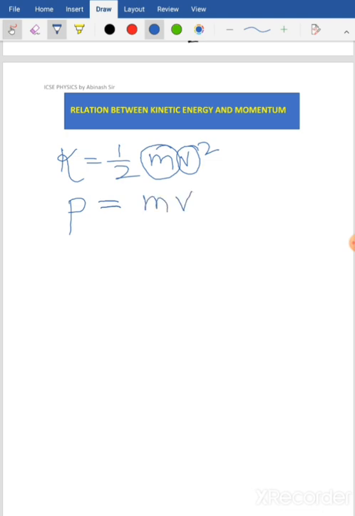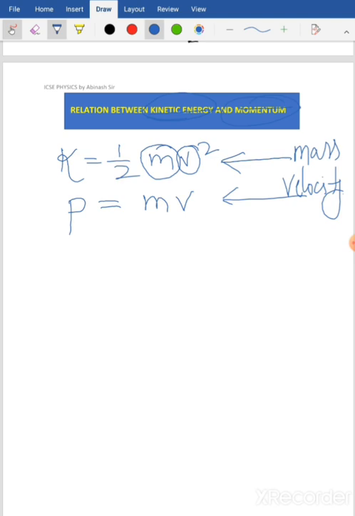Now why are we trying to relate them here? You saw that kinetic energy is equal to half mv square, so you are using mass and velocity. Similarly, your momentum is again given by the product of mass and velocity. So in both cases you are getting the product of mass and velocity. How can you relate these two? That is our question. That is why we are creating a relation between kinetic energy and momentum. Are you getting my point here?